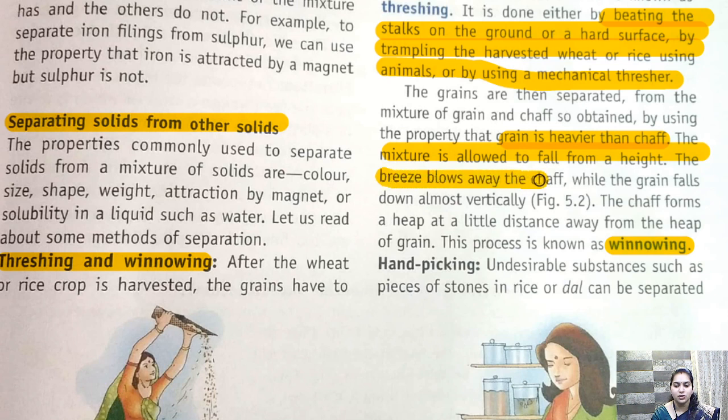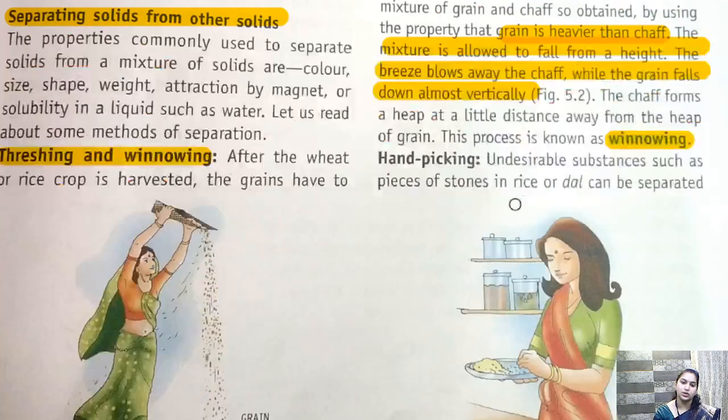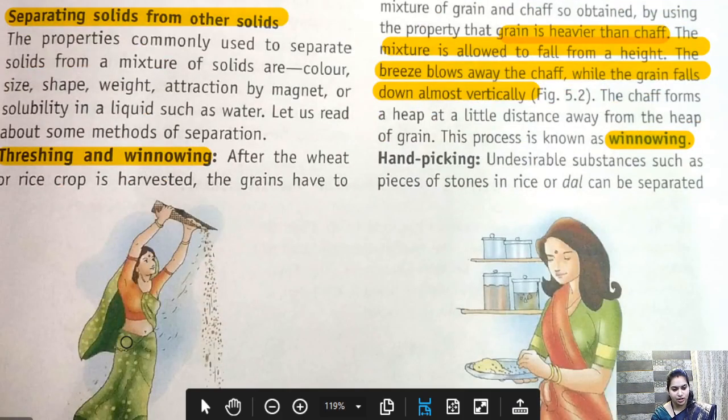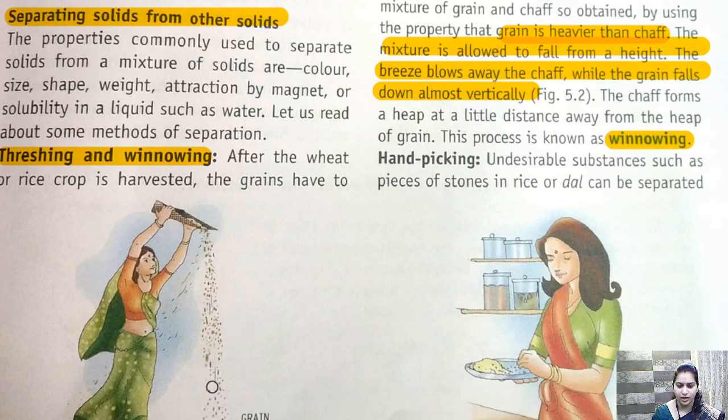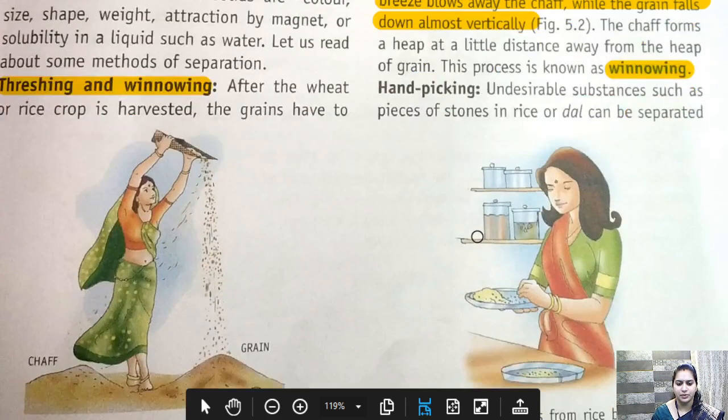The breeze blows away the chaff while the grain falls down almost vertically. तो क्या होता है, एयर के प्रेशर की वजह से chaff which is light weighted moves away and the grain which is heavier will just fall straight. So they both can be separated.